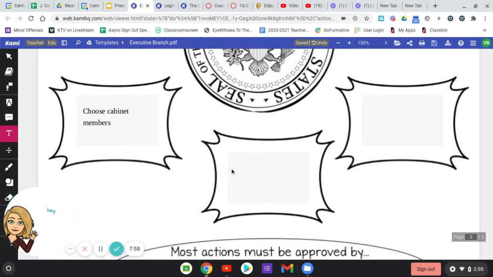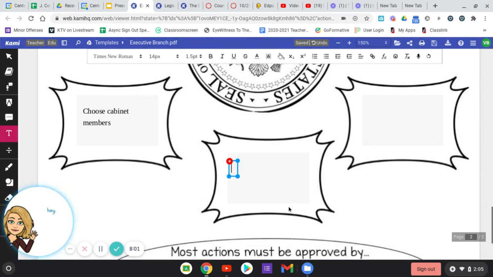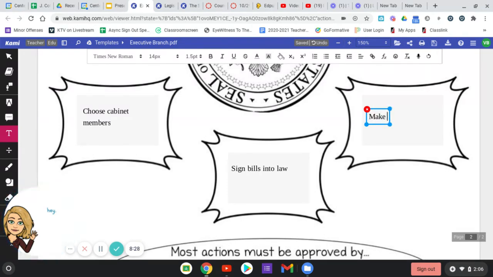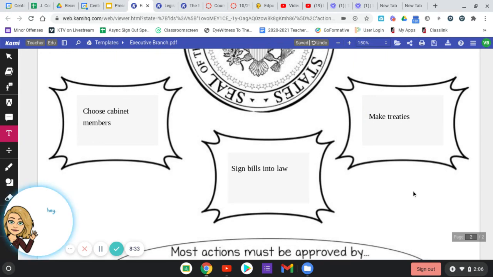Remember, we talked about the legislators, once they approve a law. Now, before the law becomes an actual law, the president must sign the bill into law. If the president does not like the bill and the president vetoes the bill, then even if it passed the House and the Senate, the bill goes back to the House and Senate. It goes nowhere. So a president has the power to sign a bill or to veto it. And also, finally, the president has the power to make treaties, make alliances, make kind of friendships with other countries.